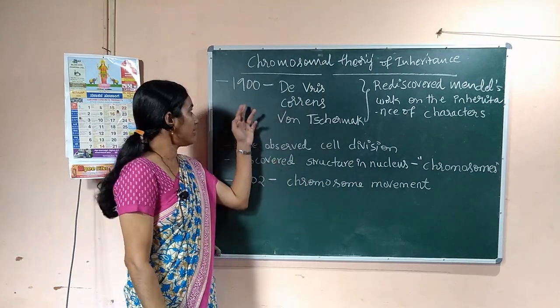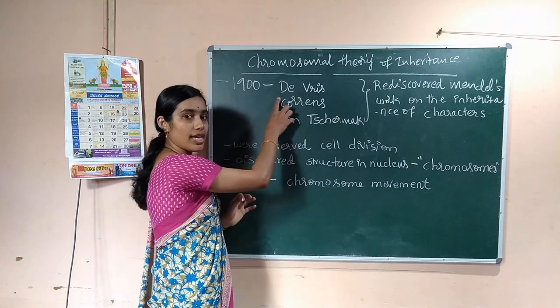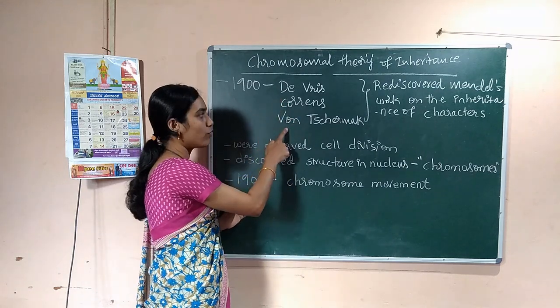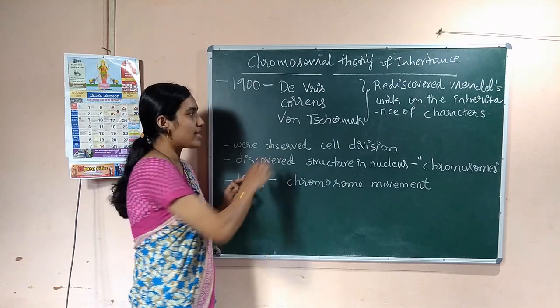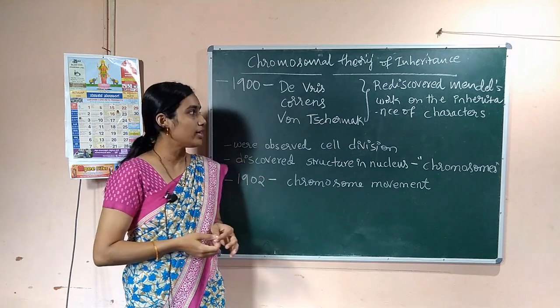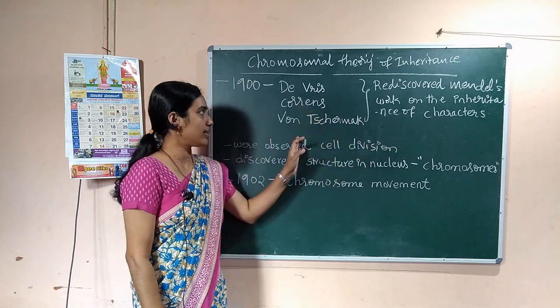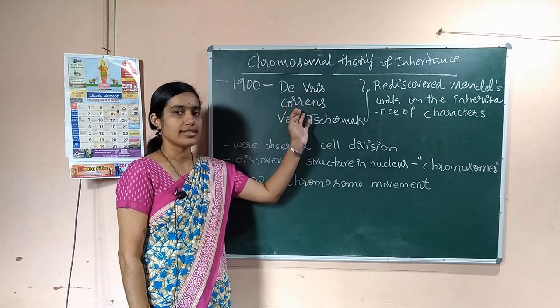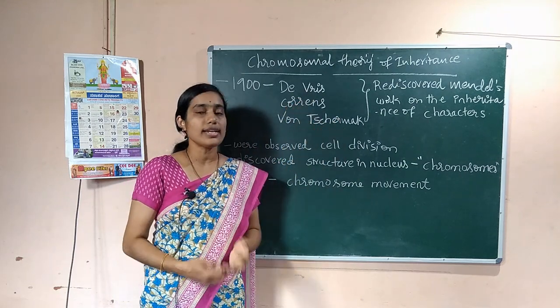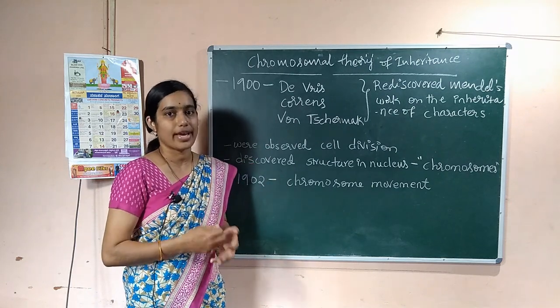In 1900, three scientists called De Vries, Correns and von Tschermak rediscovered Mendel's work on the inheritance of characters.